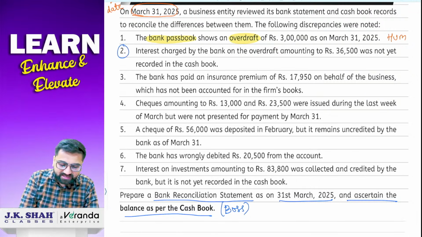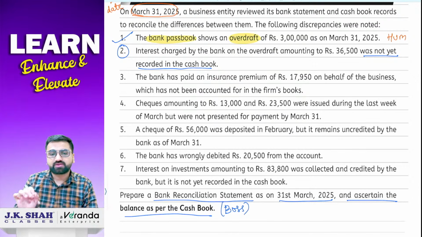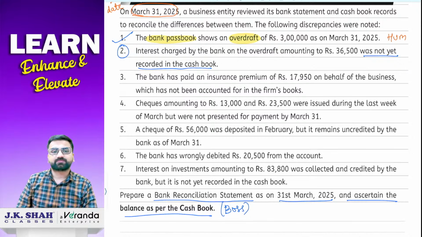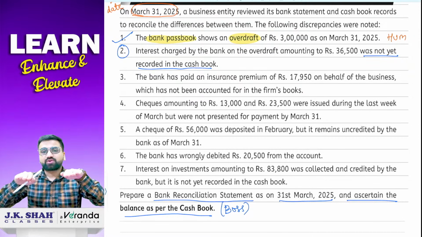So we'll start with the second transaction. First is done already. Interest charged by the bank on the overdraft amounting to 36,500 was not yet recorded in the cash book. Interest bank ने charge कर लिया overdraft से. So here हम कौन है? Passbook. So passbook and cash book. Not recorded in the cash book.